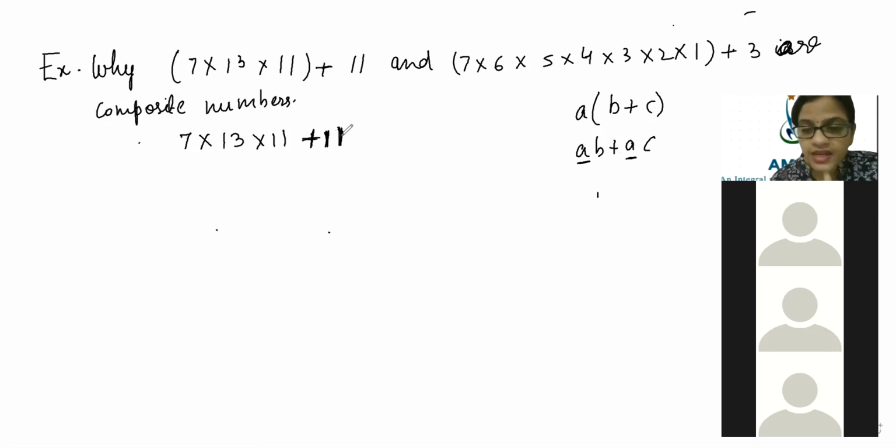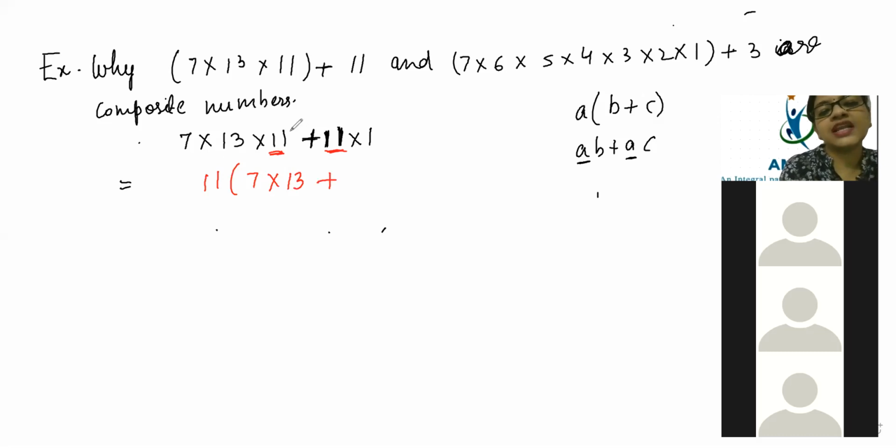Listen to me very nicely. I'm telling you a very important point. Here 11 is there, and nothing written with 11 means 11 into 1. So from here we take 11 common, and from here we take 11 common. If we take 11 common out, then what will be left? 7 into 13, 11 is out, plus here 11 came out, so what is left is 1. So 11 into 13 into 7 is exactly 91, plus 1. So here it will become 92.